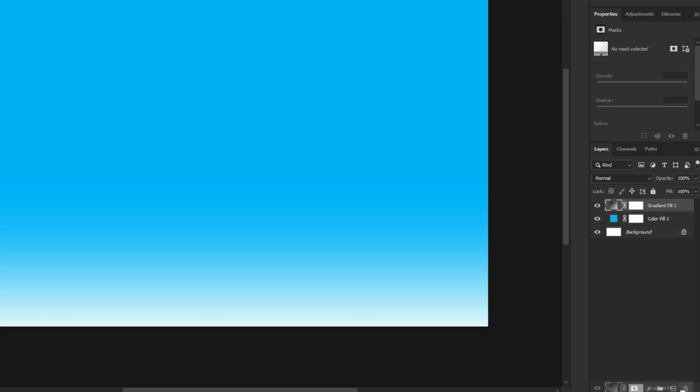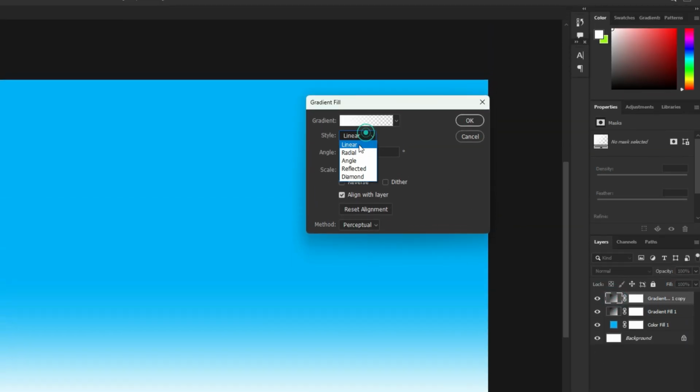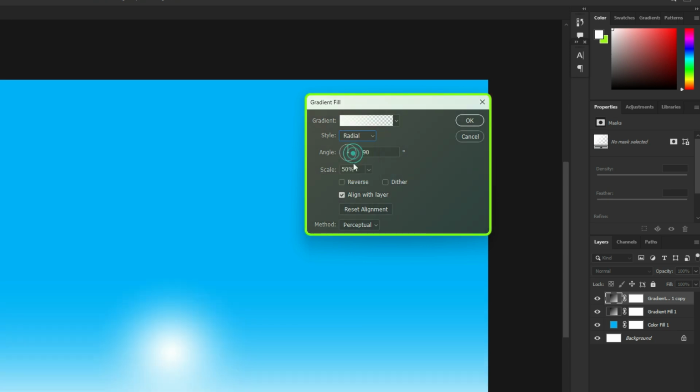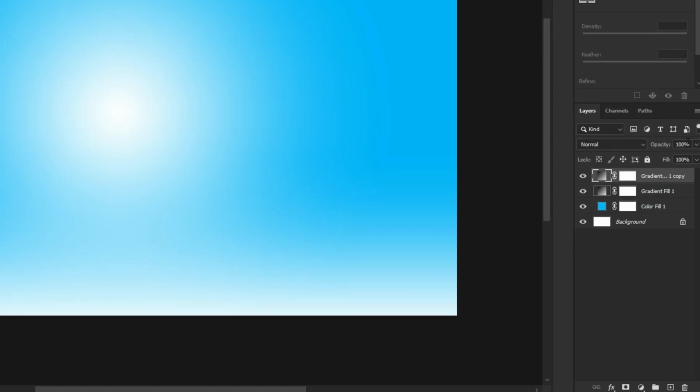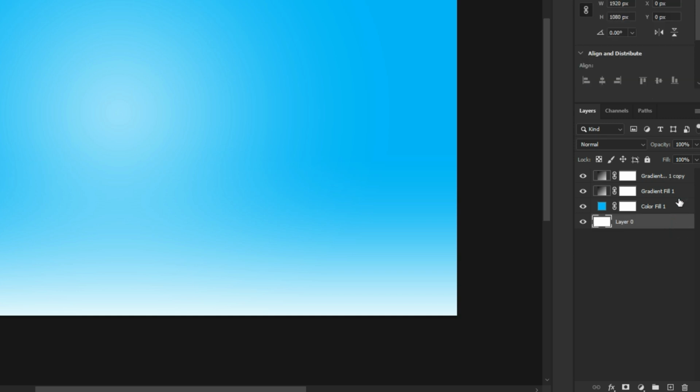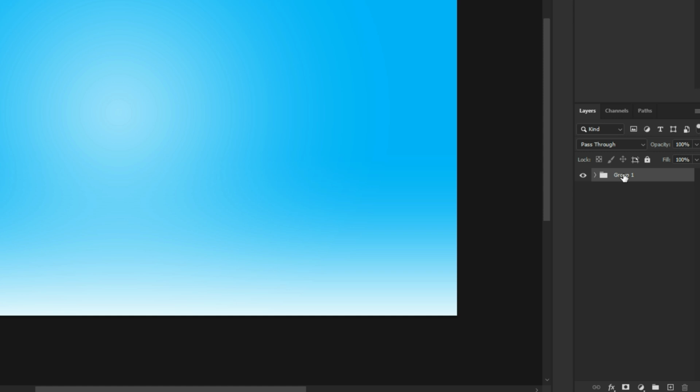Make a copy of the gradient layer. Double-click the gradient thumbnail. Follow these settings. Drag the gradient at center. Click OK. Set the opacity to 60%. Unlock the background layer. Select all layers and group them. Rename it to background.